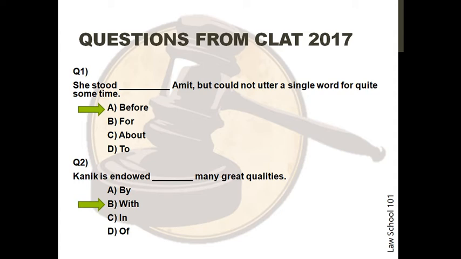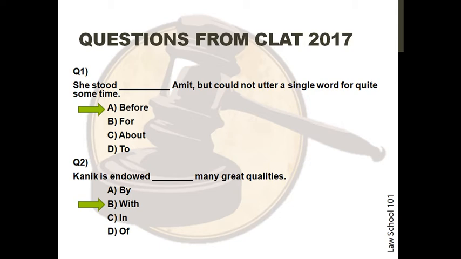Question 1. She stood dash Amit but could not utter a single word for quite some time. The answer to this question is part A. This is the correct preposition as one stands before someone. The other options are grammatically incorrect.